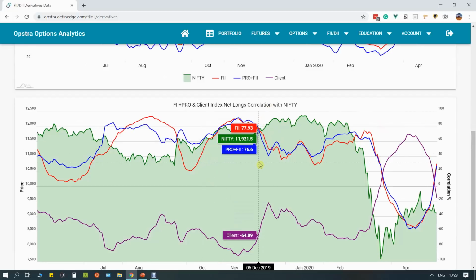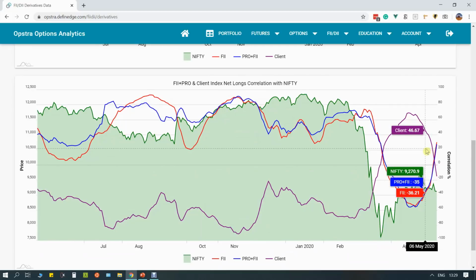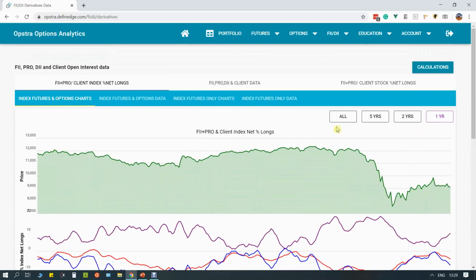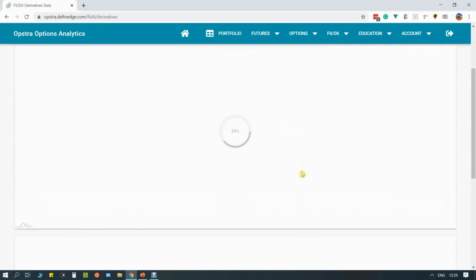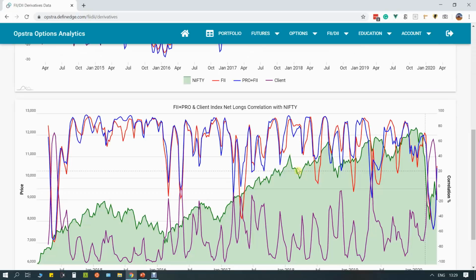This is the correlation data. This is last 1 year data, which I have already shown you. And then I will show all the data, and we'll see what has happened in history. So this is starting from 2014.